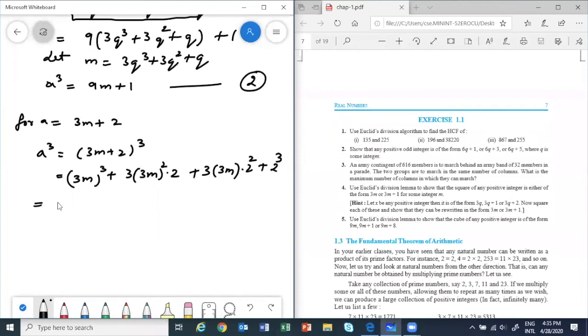This is equal to how much? 27. Sorry, this I had to take q. We will substitute. Students, please rectify this thing. By mistake, I took m. Q we will substitute, no? So we will have how much?